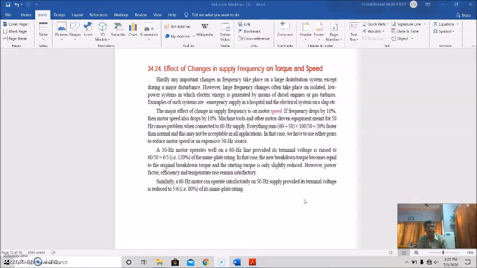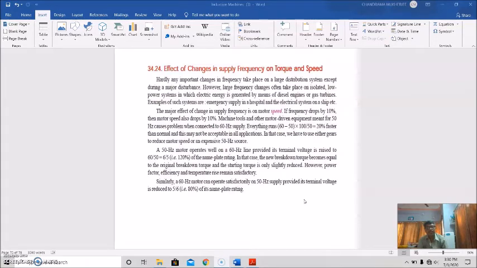But frequency change may take place, and often takes place, on isolated low power systems in which electric energy is generated and supplied by diesel engines or gas turbines, just like an emergency supply of a hospital or the electrical system of a ship.